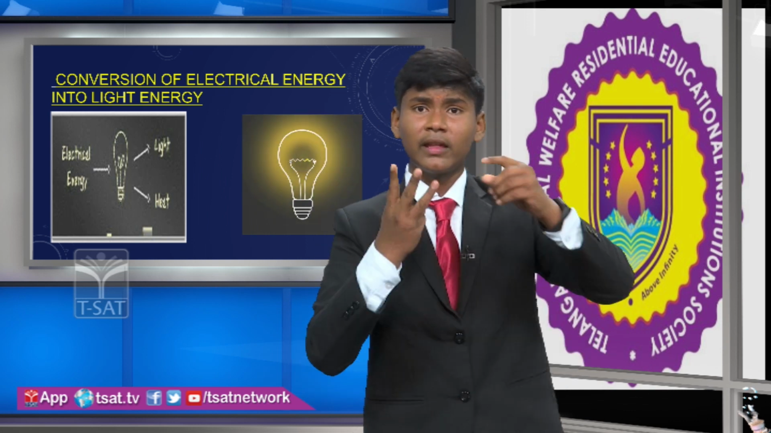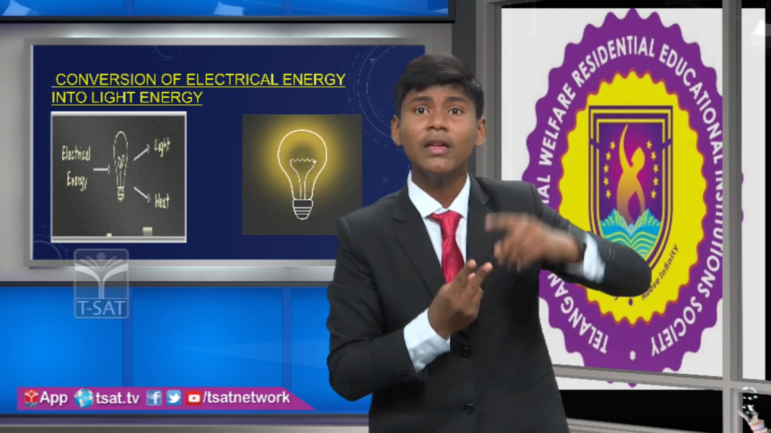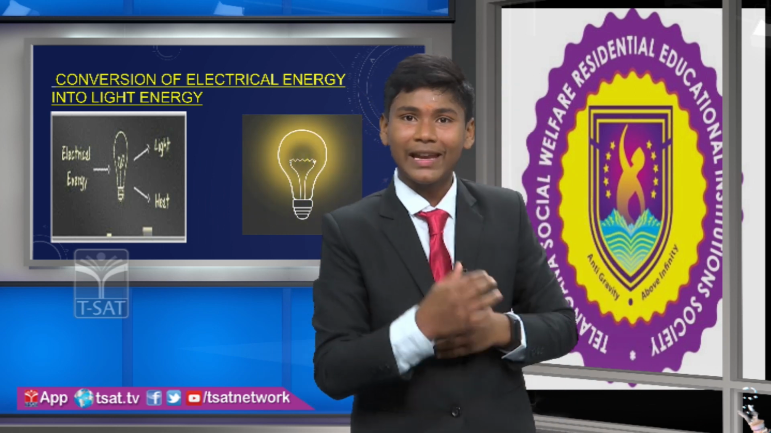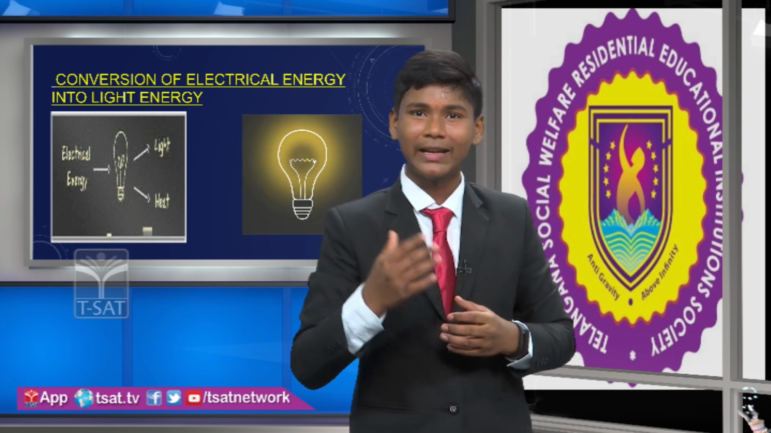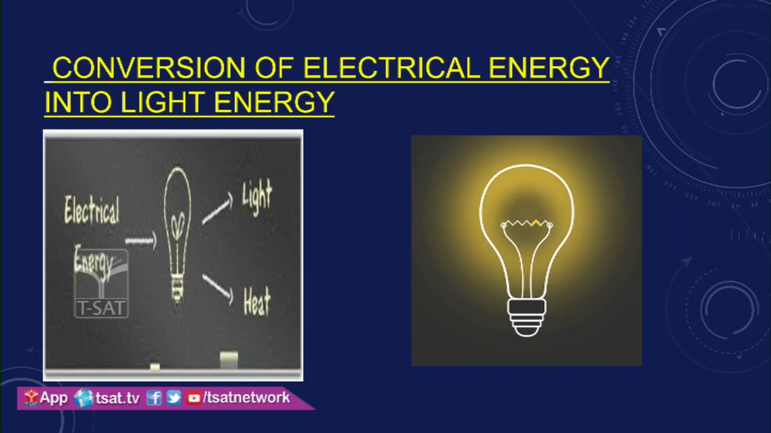First of all the electrical energy, second one heat energy, and the third one is light energy. Here we converted the electrical energy into the light energy. Would you like to see how the electrical energy is converted into the light energy? Okay, I will show you.